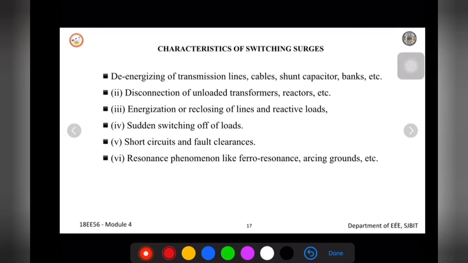Short circuit and fault clearance, very important here. If any short circuit occurred and I am clearing that fault, in that case also there will be sudden spikes in the voltage due to switching surges. And finally, resonance phenomena like ferro resonance, arc, ground, etc. So these are a few reasons for the switching waveforms generated in the power system.